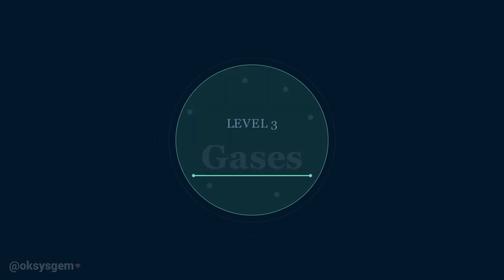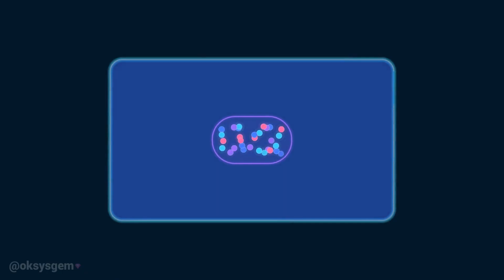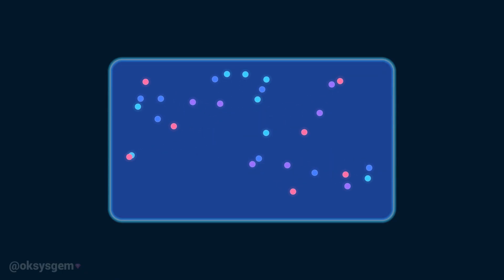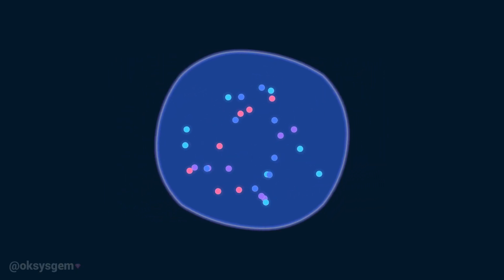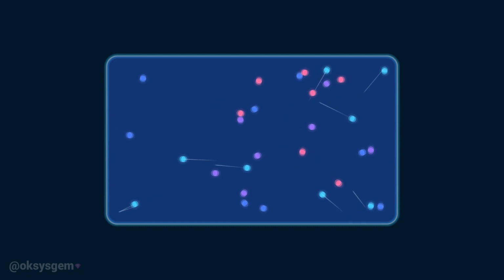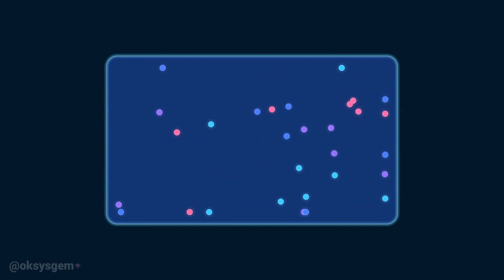Level 3, gases. A gas has neither a fixed shape nor a fixed volume. Its particles are separated by large amounts of empty space and travel freely in different directions. Because of this, a gas expands until it fills every available part of its container. Gas particles constantly collide with one another and with nearby surfaces.